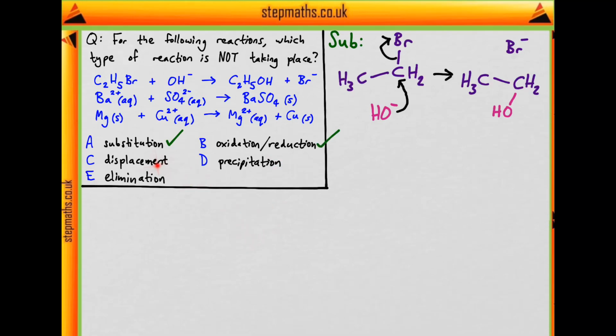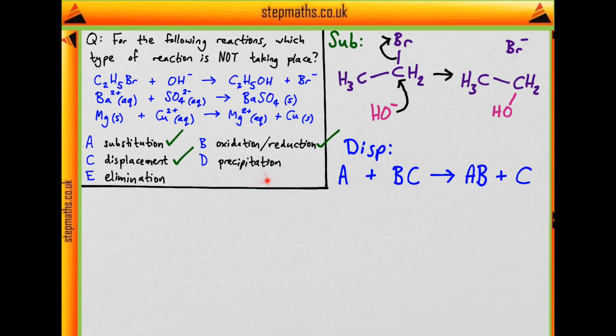Then what about displacement? Now, what is displacement? It's something along the lines of, generally, A plus BC forms AB and C. In other words, A reacts with a molecule of BC to kick out C. Has this happened at all? Well, this looks familiar because in the first reaction, we saw that A was the hydroxide and BC was this bromoethane, and we're forming AB, which is this alcohol, and C is the bromide. So the hydroxide has displaced the bromine. So this is not only a substitution, it's also a displacement.